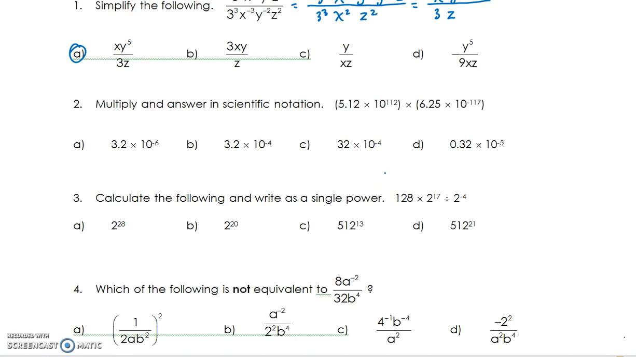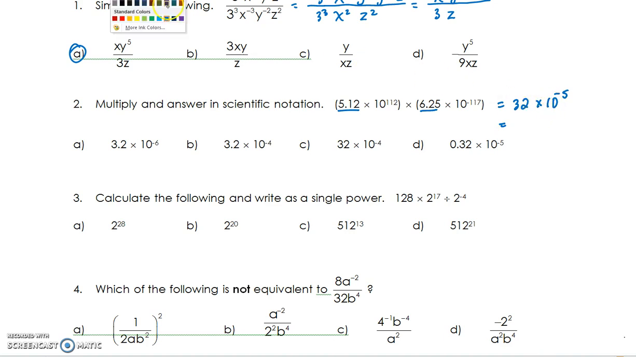Question 2, multiply and answer in scientific notation. Now, just to say, you may have chosen to go directly to number 4 since you're in exponent mode, but I'm going to go with number 2. And look at this. You're going to multiply the coefficients together, 5.12 times 6.25, which is equal to 32. Then we're going to add the exponents on the tens, and that's going to be times 10 to the negative 5. Now, unfortunately, if you jump right to the answers at this point, you're going to put the wrong answer probably, because this is not in scientific notation.